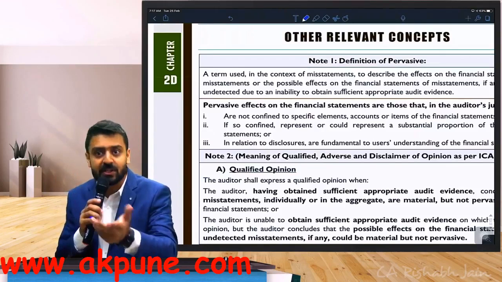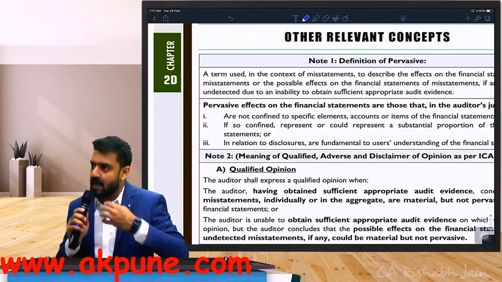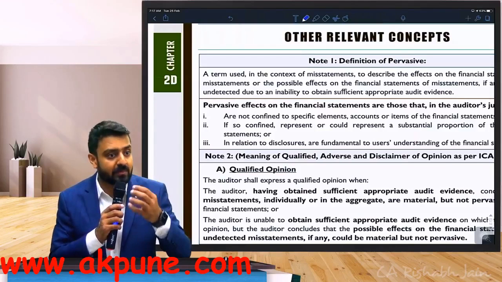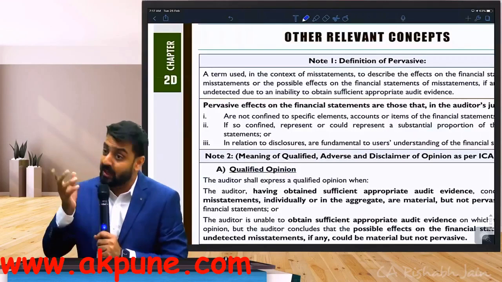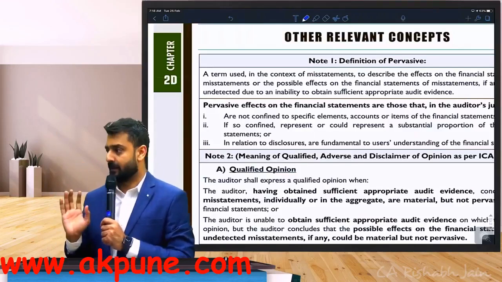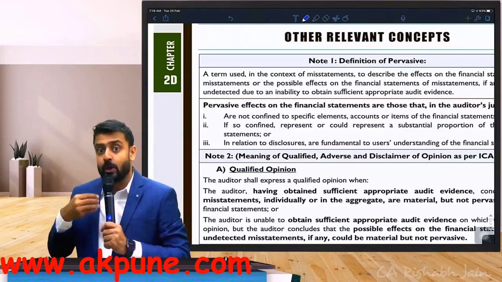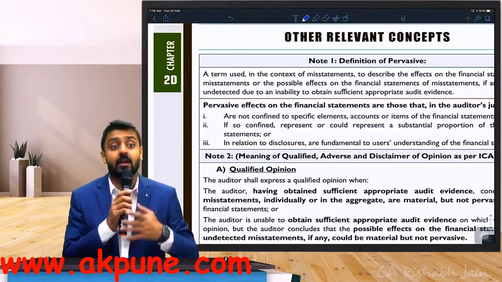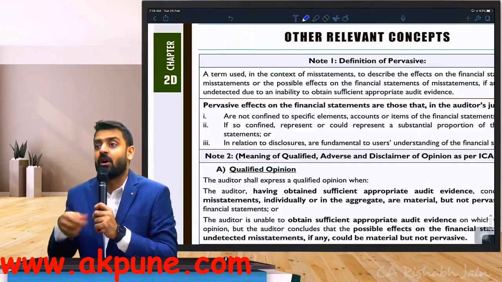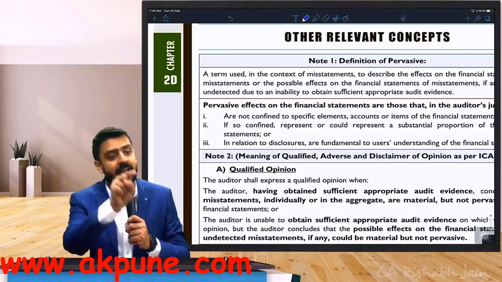Effect on financial statements. So when you come across a misstatement or you believe that there can be a misstatement, you should evaluate the impact of this misstatement on the financial statements. To evaluate that impact, we have given you the word pervasive. So it's clear: pervasive is used only in the context of misstatement. What am I going to evaluate? The effect or possible effect of misstatements or possible misstatements on the financial statements.